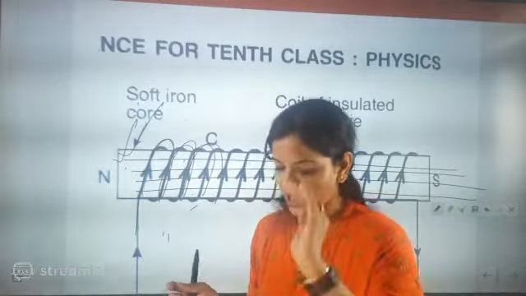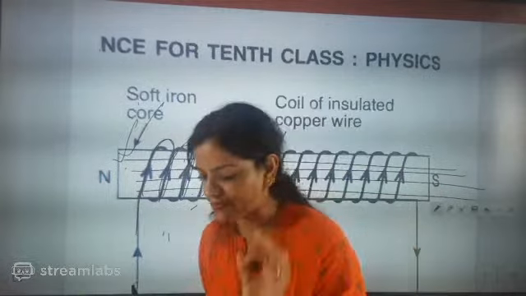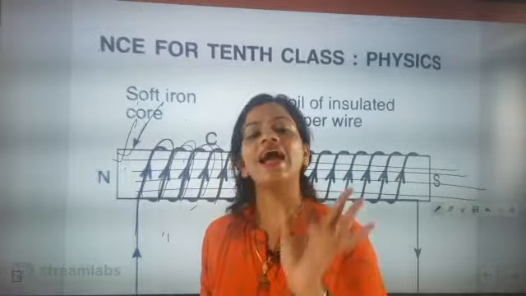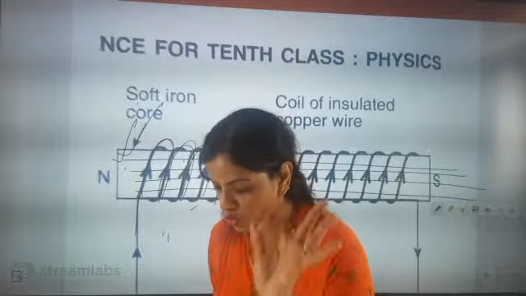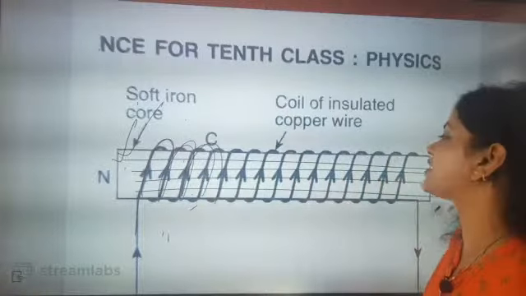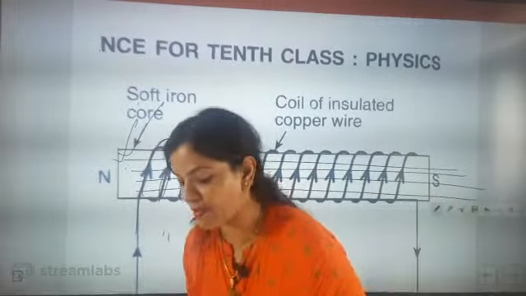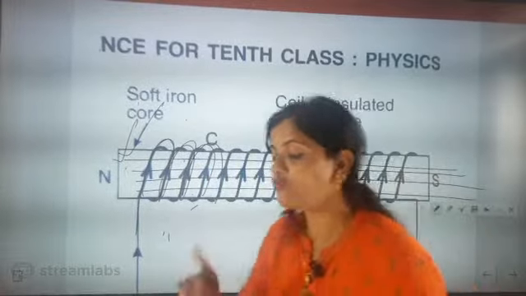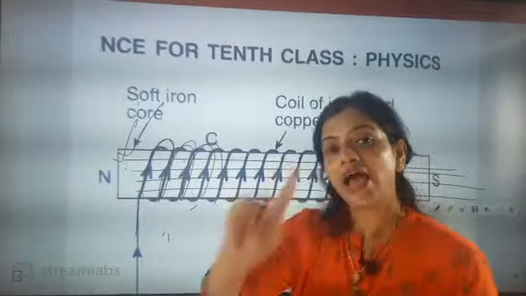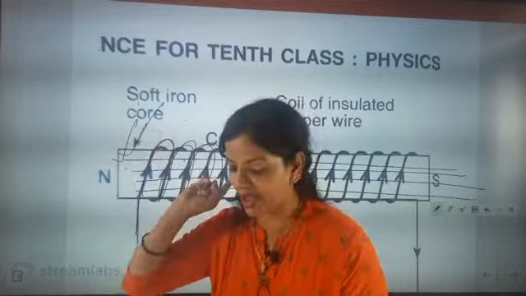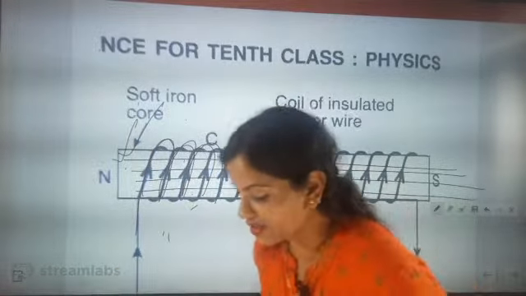Temporary magnet. Yes, Kamya, you have understood. This point is absolutely correct. It will act as a temporary magnet. Super, beta. Kamya, absolutely correct answer. Correct answer you have used. So which one acts as a temporary magnet, and which material will become a permanent magnet? Let's see who will answer this.